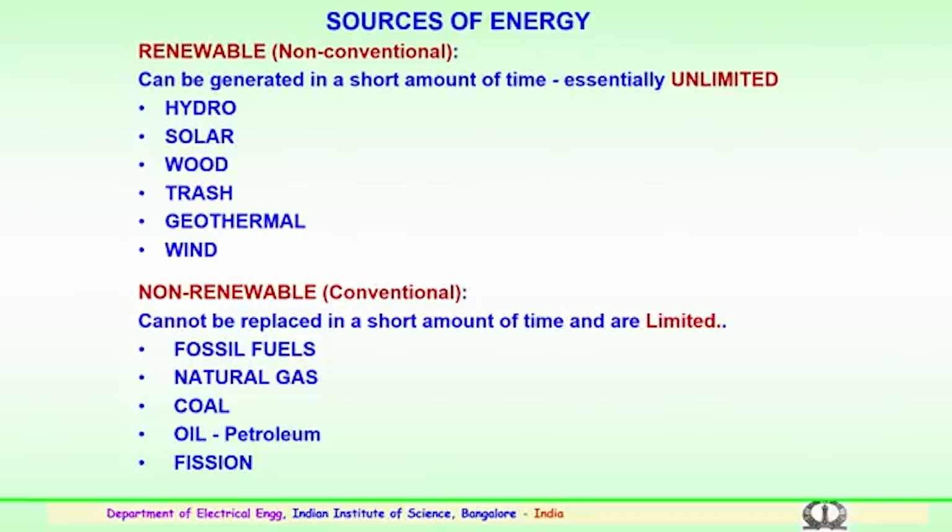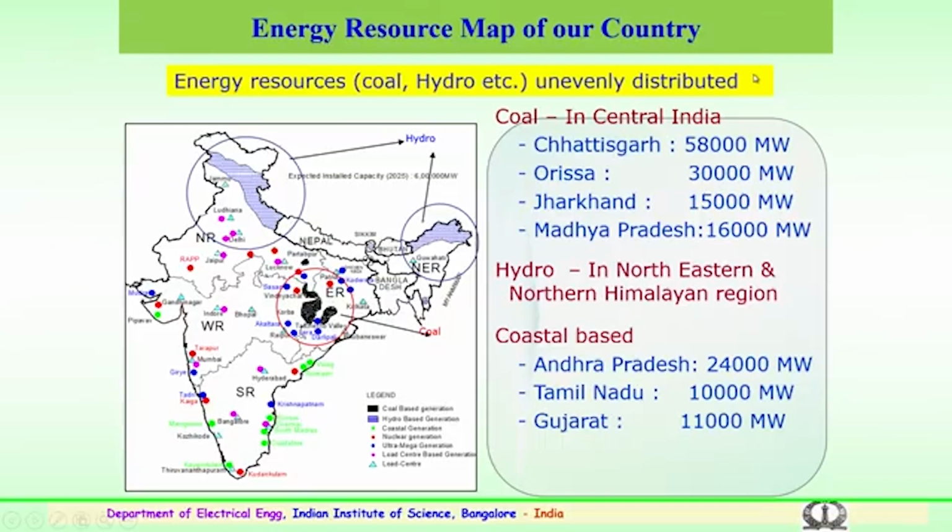Further, referring to the major energy resources available in the country, this map shows the resources which are available in our country, basically coal, hydro, etc. You can see these resources over the map of the country. We have abundant resources particularly in the northern part of the country, like Punjab and the northeastern areas, where we have a lot of hydro potential.